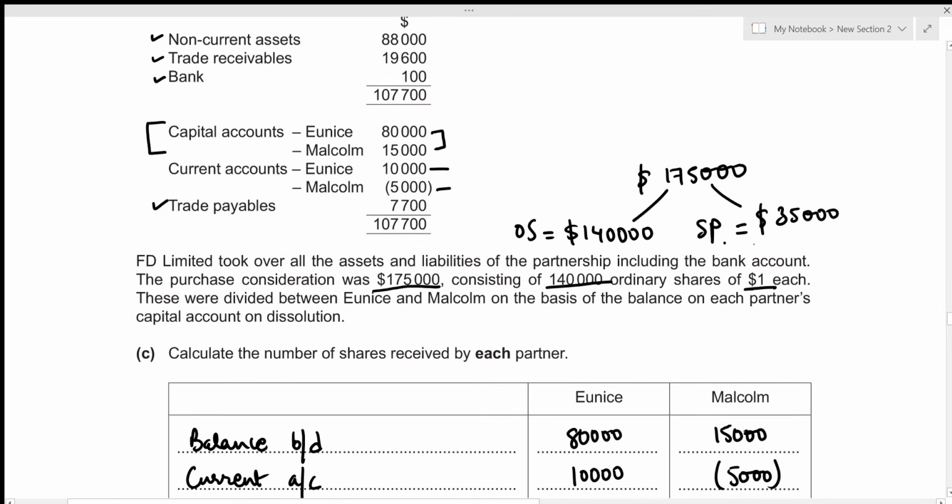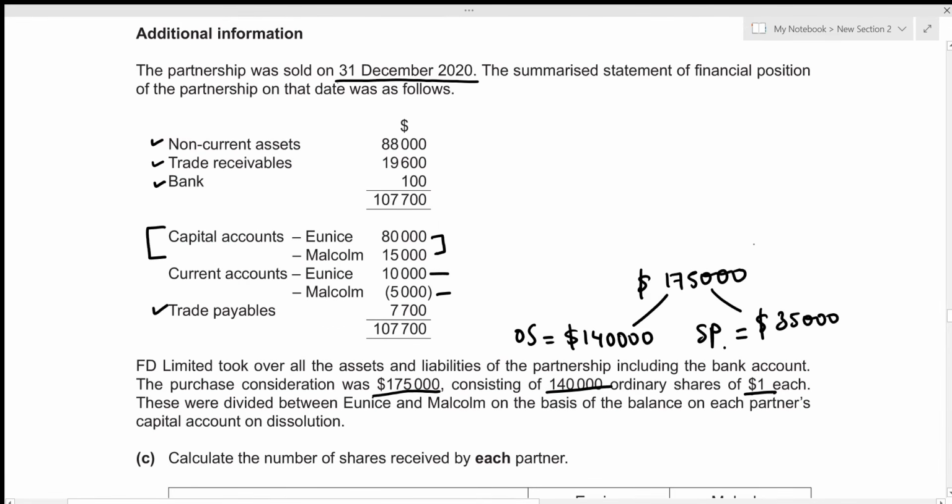Now let's look at whether there was profit on dissolution or loss on dissolution. So profit or loss on dissolution can easily be figured out by subtracting the values of the assets and liabilities taken over from the purchase consideration. In this case, the purchase consideration is 175,000. So we're just going to subtract the assets taken over and add the liabilities taken over. So the assets taken over was 88,000. We need to subtract this.